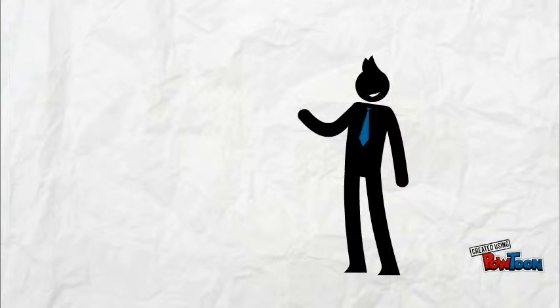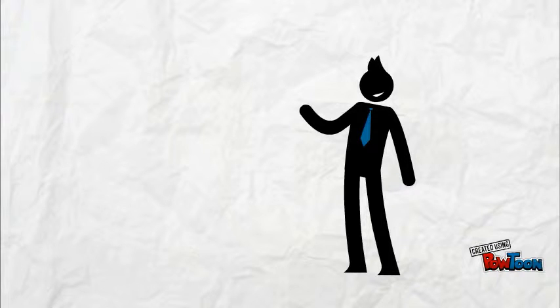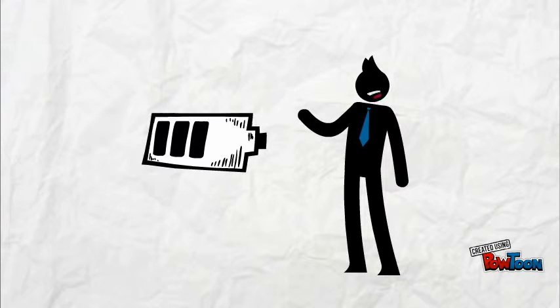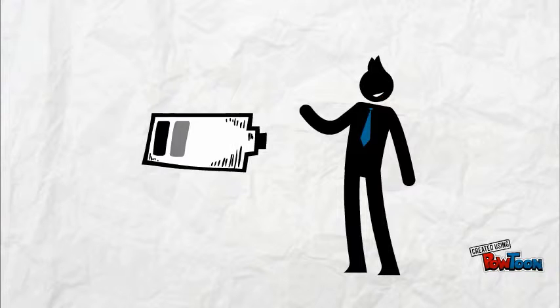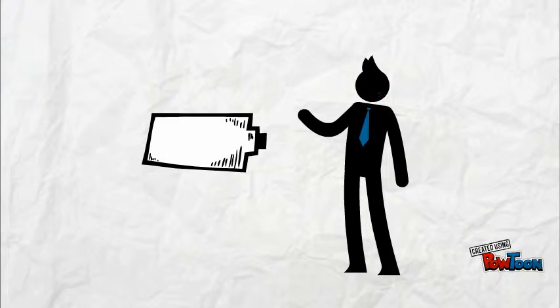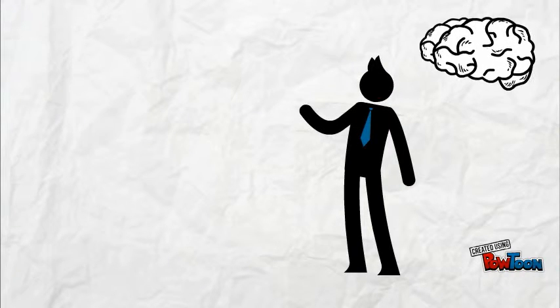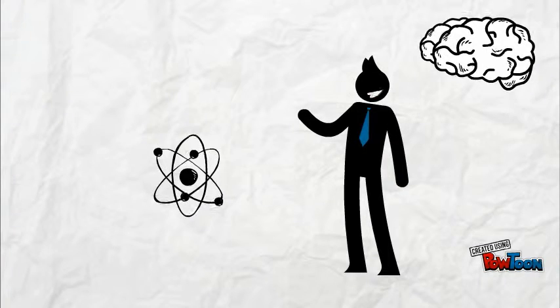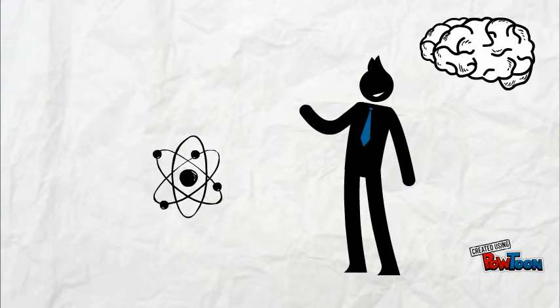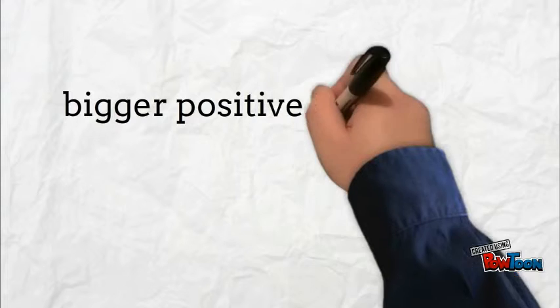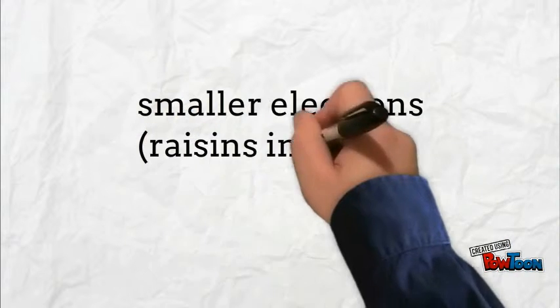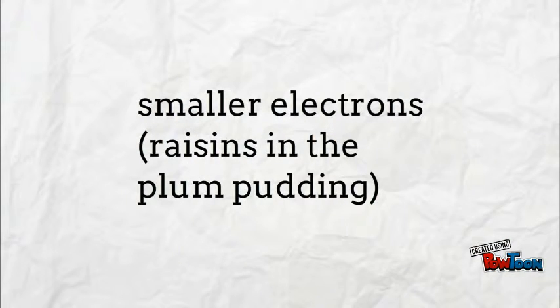Joseph John Thomson, more commonly known as JJ, discovered the negatively charged electron using properties of cathode rays in 1897. He created the plum pudding model of the atom. In this model, the volume of the atom is composed of the bigger positive portion, the plum pudding, and the smaller electrons, the raisins in the plum pudding, are spread throughout the positive mass to uphold the neutral charge.